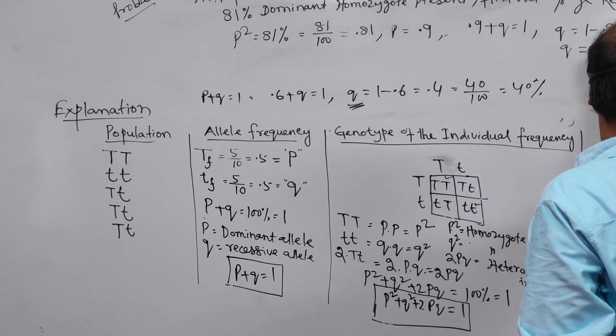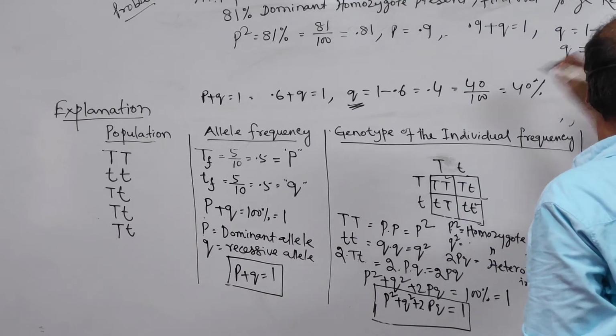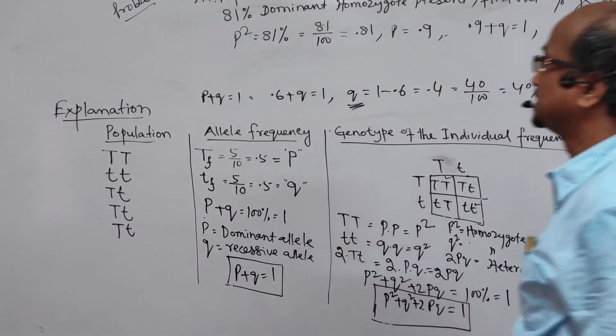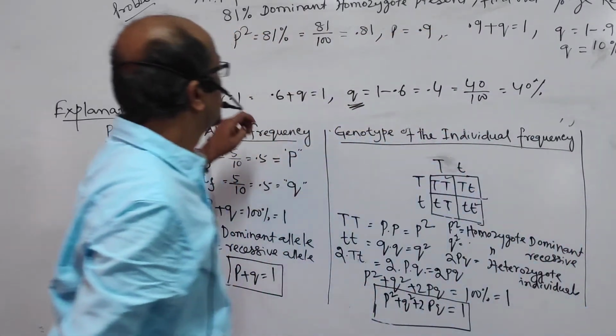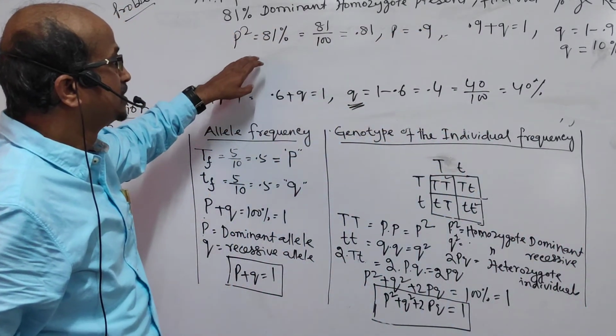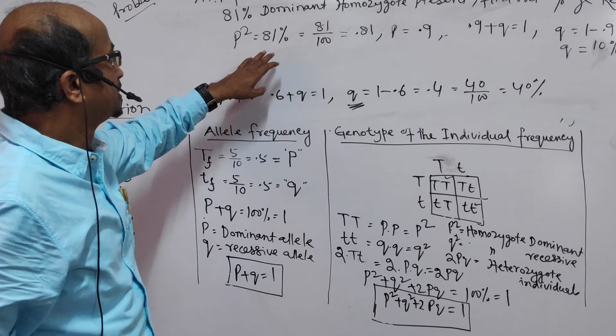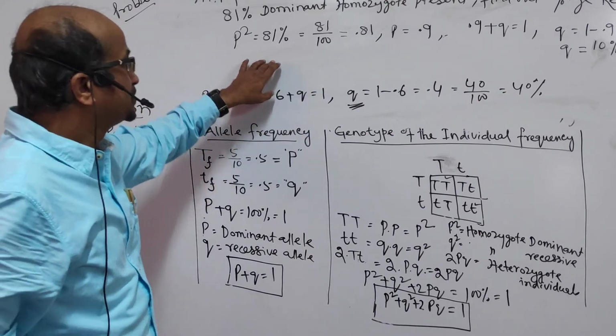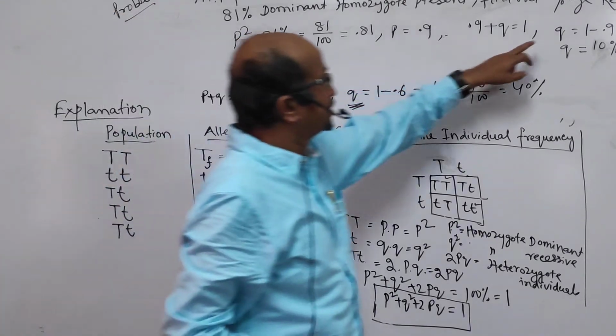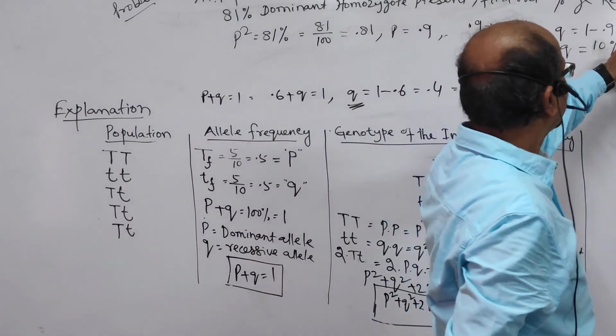That is 10%. Isn't it? So am I right? The q value is 0.1.